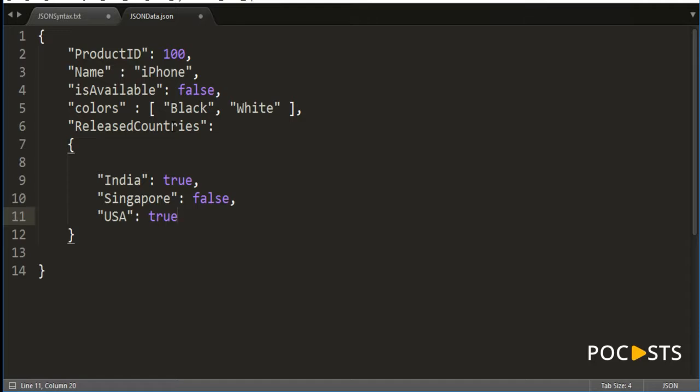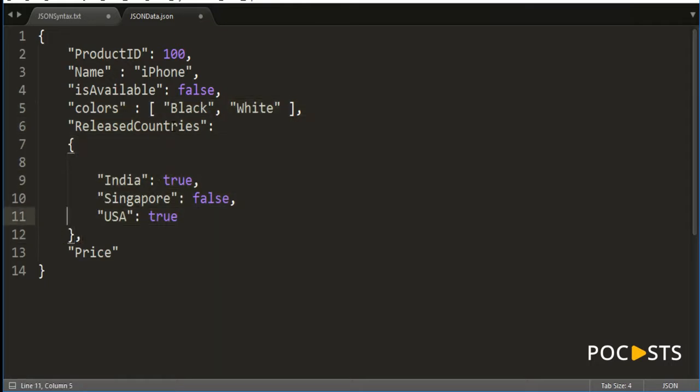One thing that I'm doing here is, whenever I'm ending something, I don't need to use a comma. Let's say this is the last key value pair in the object, I don't use one. And this is the last one, so I don't use a comma here. But if I define another one like price, then I need to add a comma here, indicating this is a key value pair.